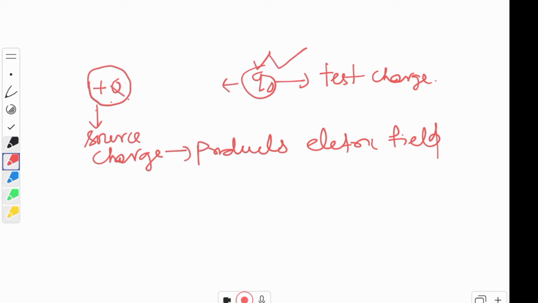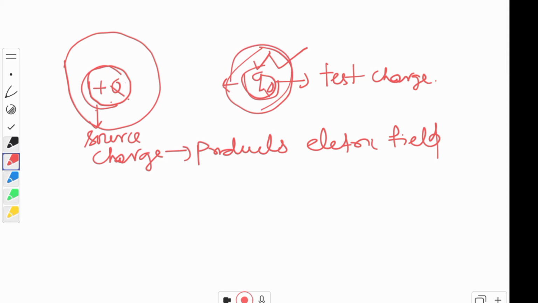Remember, this charge will not have any electric field around itself. Why will this charge not have any electric field? Because just now we have discussed, if any charge is there, then around that charge there will be some electric field. Then why is this test charge not having electric field around it? Because this charge is very, very small. That's why it will not have electric field around it.